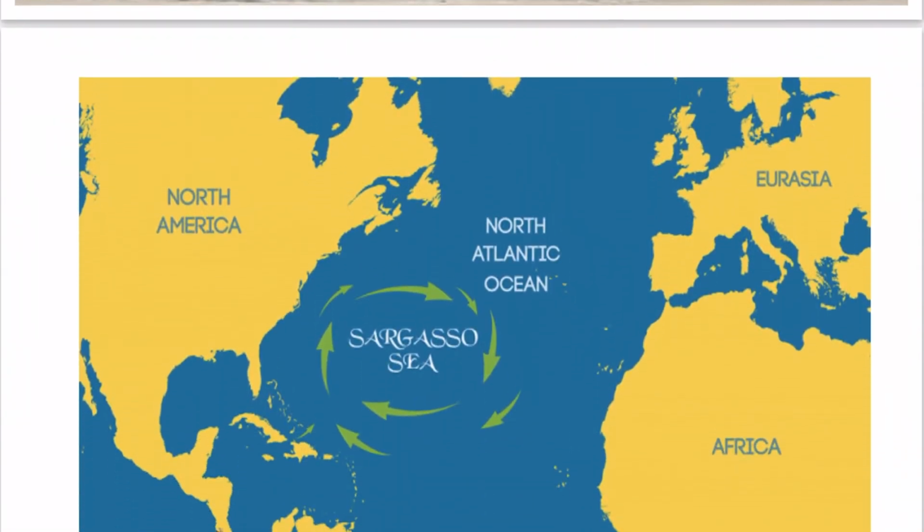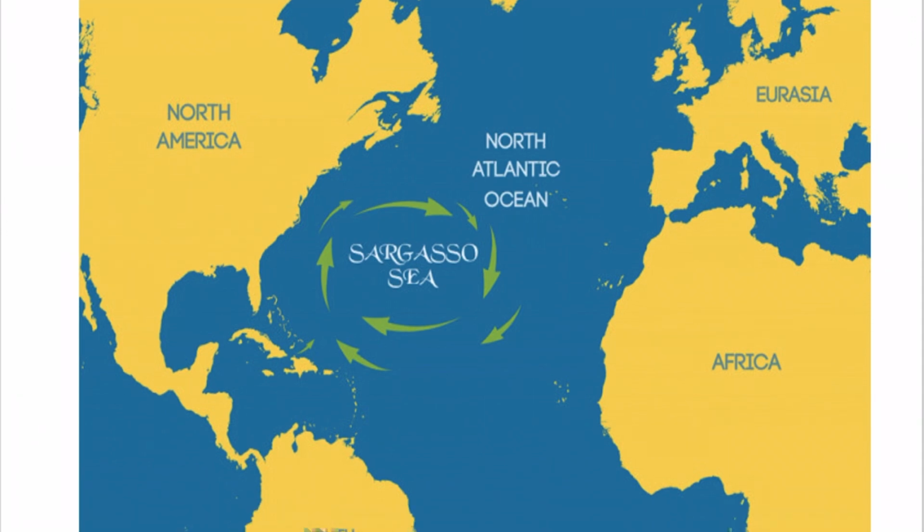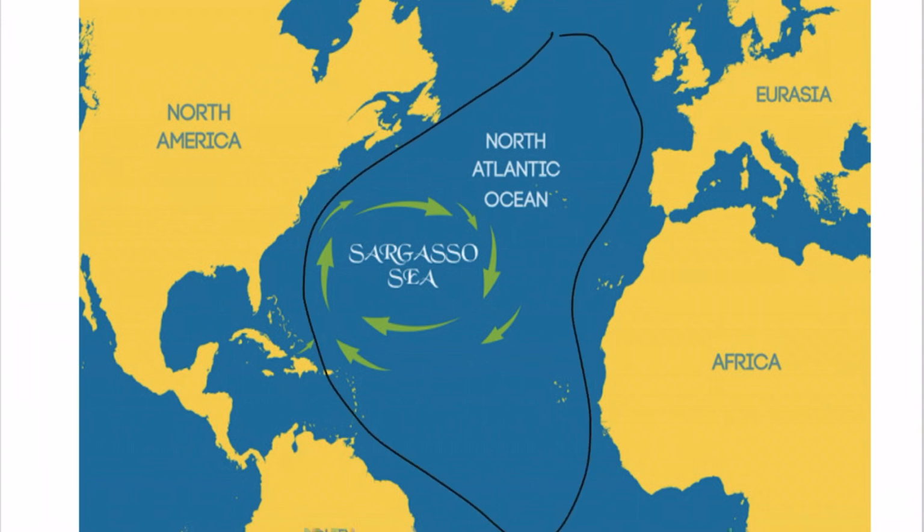Now here I want to tell you that in the North Atlantic Ocean, this gyre is actually making a sea in the middle of the ocean. This is a complete ocean known by the name of the Atlantic Ocean, and because of the movement of the ocean currents under the influence of the Coriolis force and the winds, a circular motion is created by the ocean currents, which binds the water on all sides in the middle of the ocean. This bound water is known as the Sargasso Sea. So this kind of feature is also created by the ocean currents.